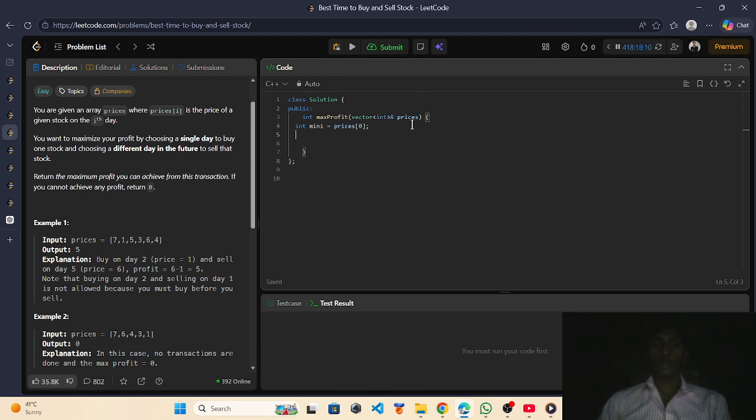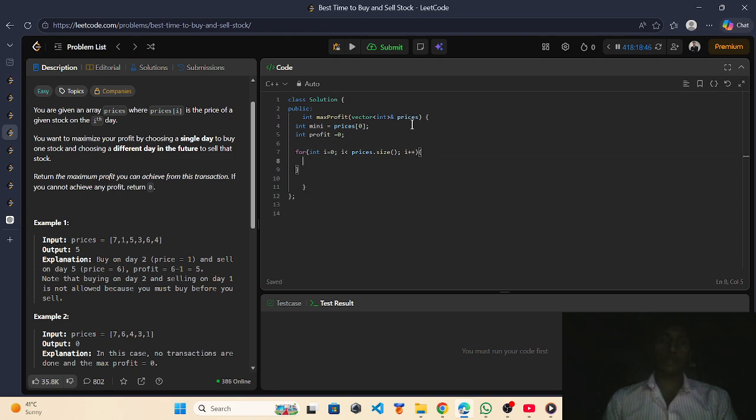After that you will declare int profit equal to 0, and then run a for loop, int i equal to 0, i less than prices.size(), and i plus plus.